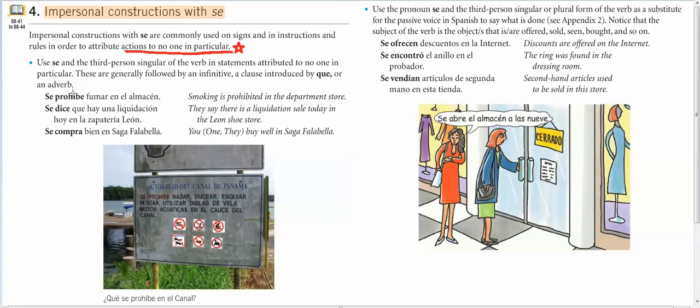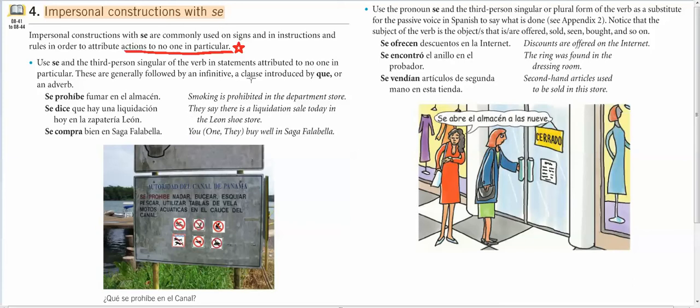We're not saying that Miguel can't smoke in the department store. We're saying it's prohibited. So if we're making these general statements, there's no one in particular that we're saying can't smoke. We're just saying it's prohibited to smoke. That's when you're going to put a se in front of your verb and conjugate it into the third person. And that's how you get the impersonal se construction.